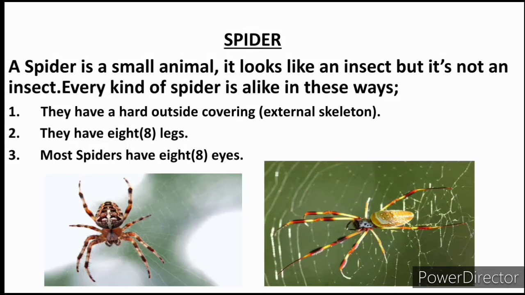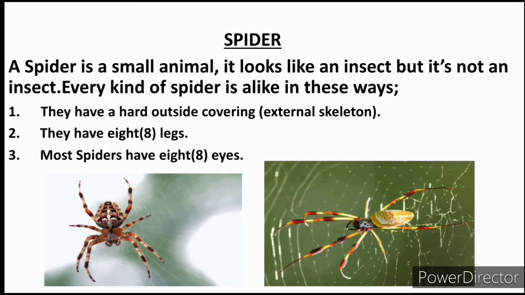Every kind of spider is alike in some ways. Even though we are different, some are tall, some are short, some are fat, some are slim, we all have a head, we have hands, we have legs, so we are alike in some ways. So spiders, no matter the different kinds, they are alike in this way.